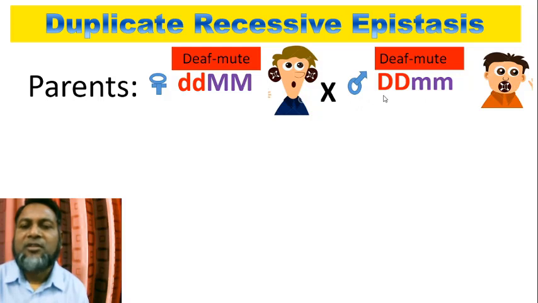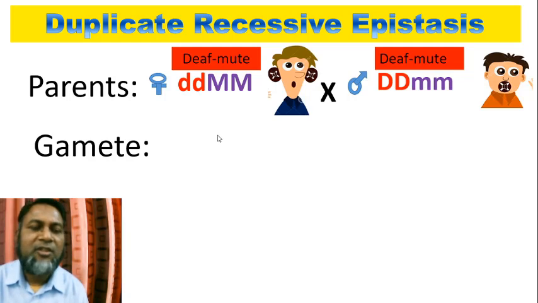So this person hears normally but cannot speak normally. So this person is also deaf mute. We see this person is female and this person is male.